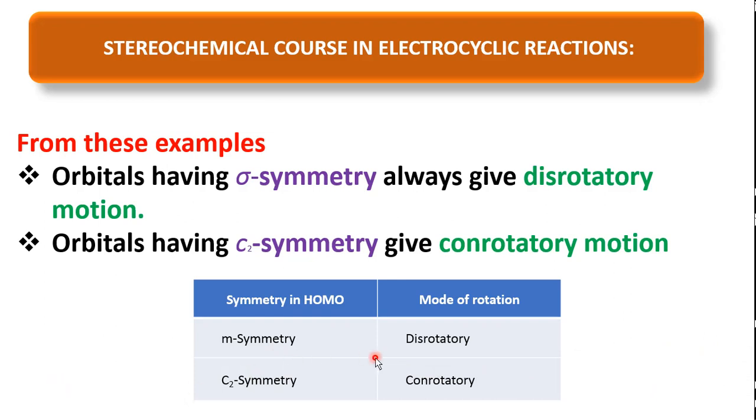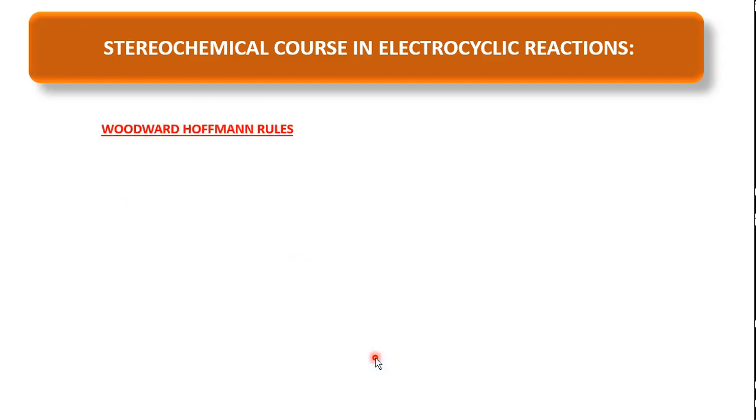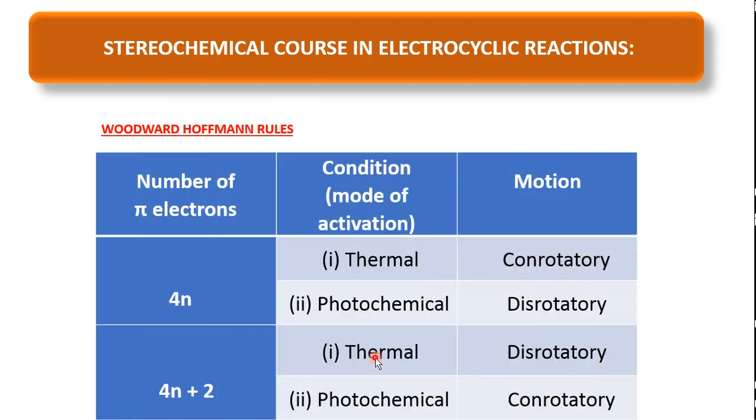So next, for this, Woodward and Hoffmann gave some rules. You see, when the pi electron system is a 4n system, under thermal condition conrotatory takes place. Under photochemical condition, disrotatory takes place.